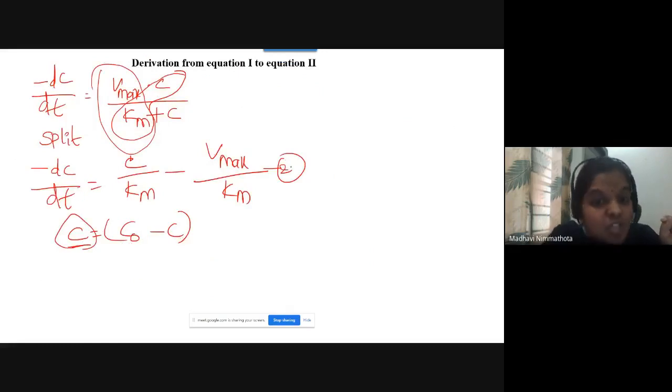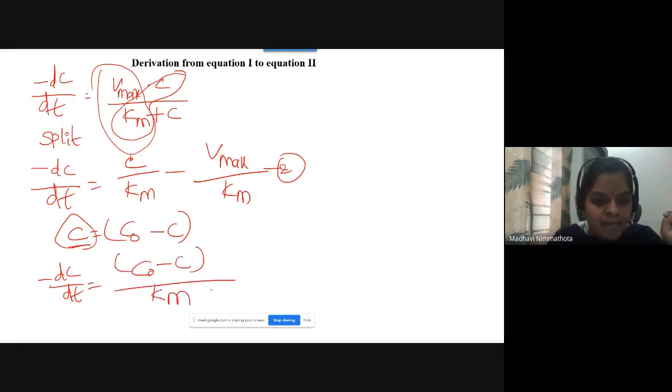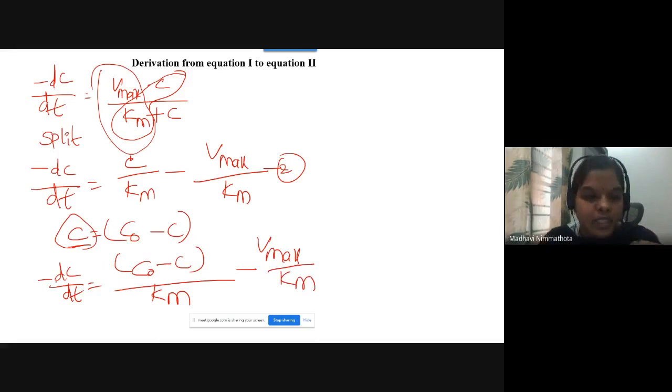Then your equation 2 becomes, write down, dC by dt is equals C0 minus C divided by Km minus Vmax by Km. So this is the plasma drug concentration difference, that is at time 0 and at time t. You will get the equation like this. Then you have to do integration for this equation.